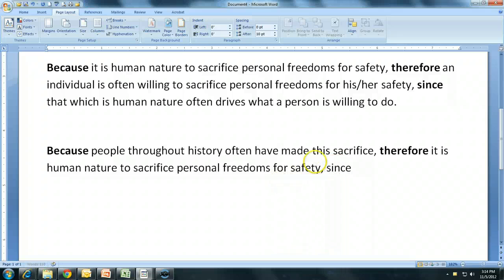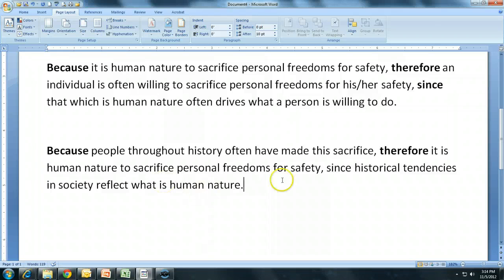And my underlying warrant, or my assumption here, would be: since historical tendencies in society reflect what is human nature.